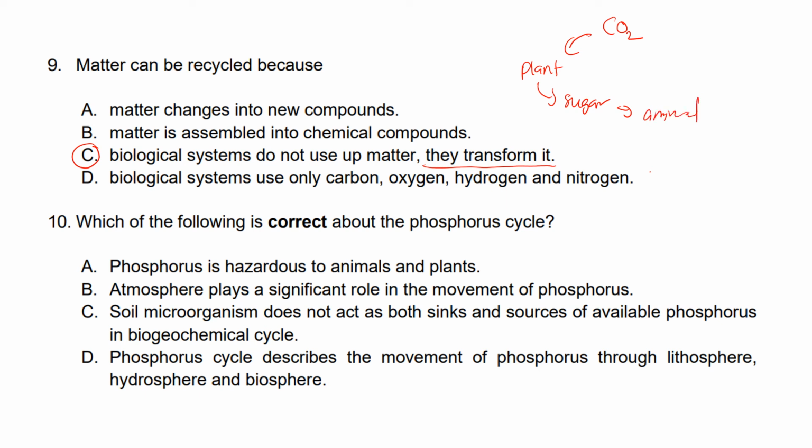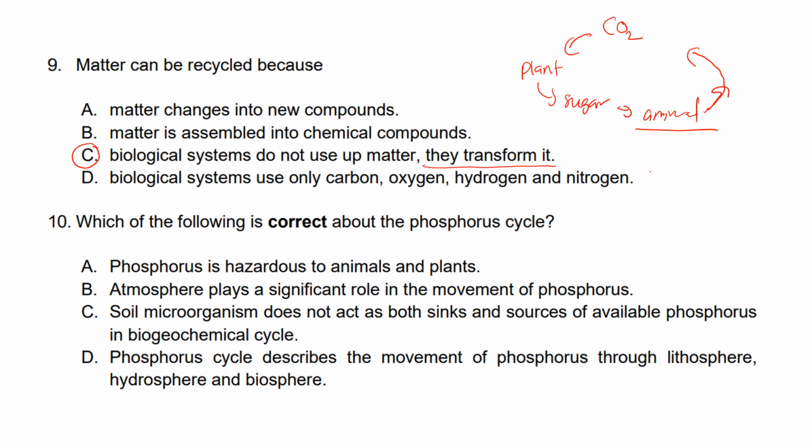So animal use that sugar to undergo cellular respiration, and through cellular respiration the animal produces carbon dioxide. So that is an easy example of how matter is transformed from one type to another type.